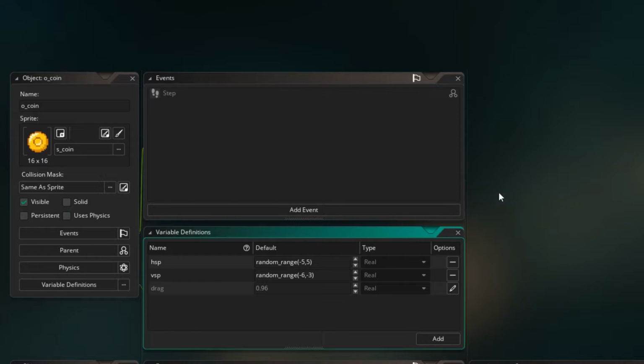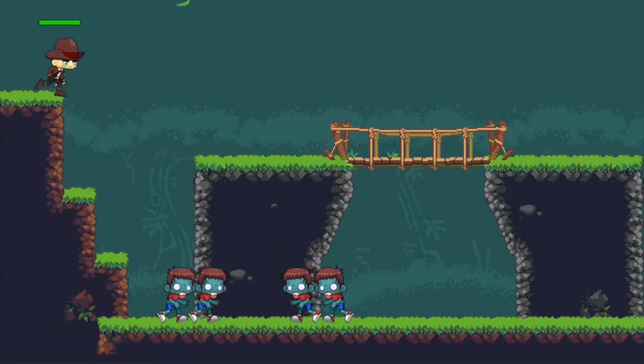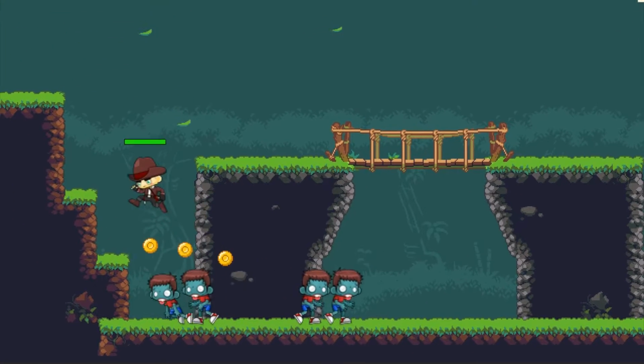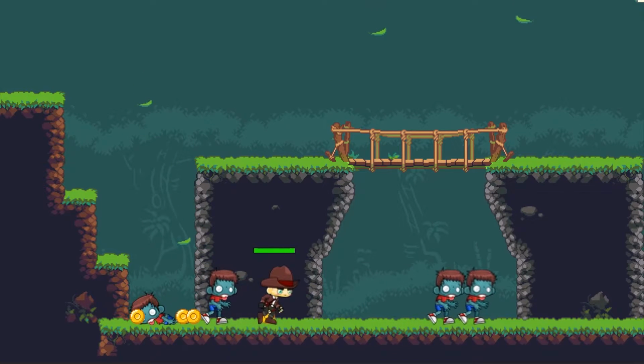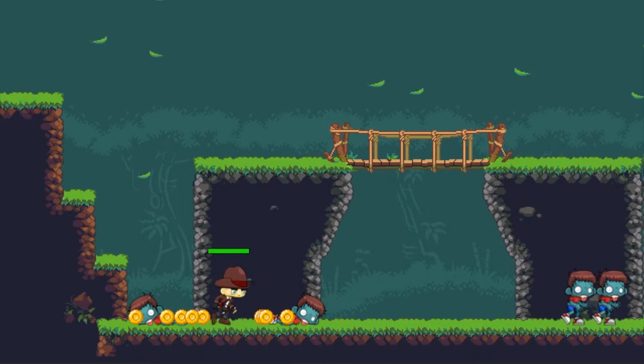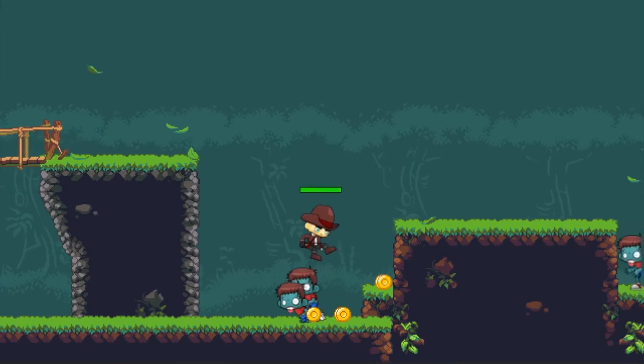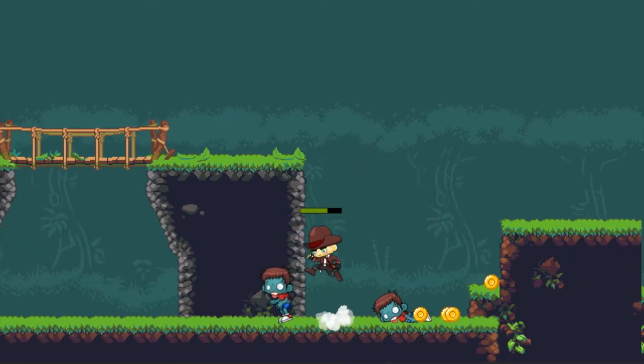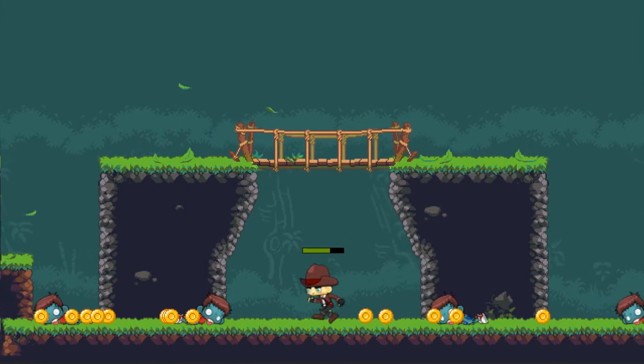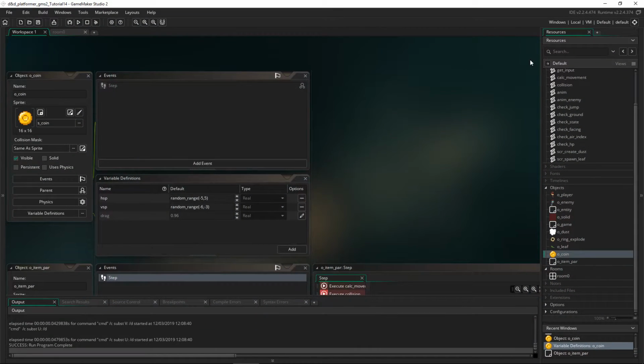Now we've set up quite a lot. Let's see what it looks like in the game. I'm going to press play or F5. Now when we jump on an enemy, we should see the coins spawning. We do. And you can see that they move off the center of the enemy and they slow down over time. Same thing here. You get a screen shake and we get the coins spawning. Looks great. So what we need now is a way for the player to collect the coins.